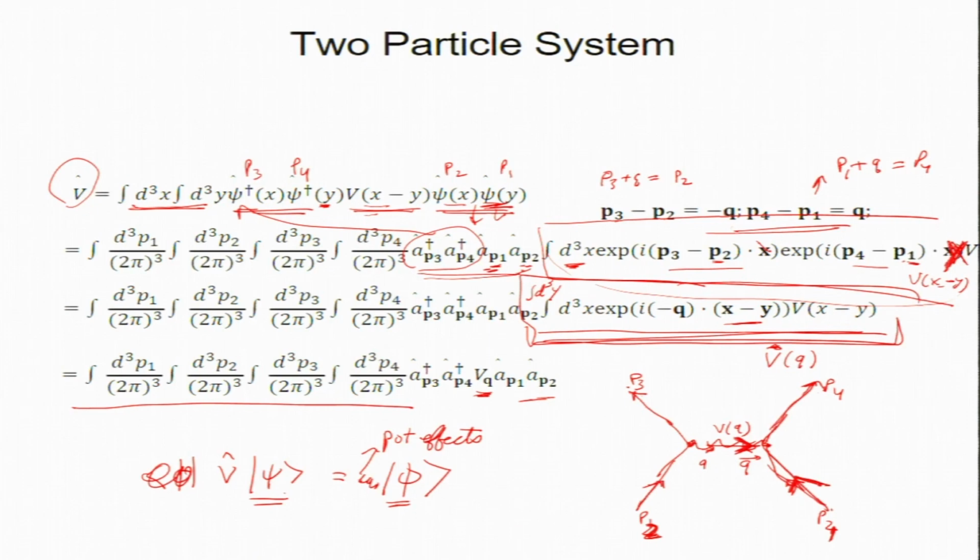Any questions on this? So, these are interactions. We have free particles and they interact with these potentials. We will have more complex interactions in future, but these are kind of simple Hamiltonians.